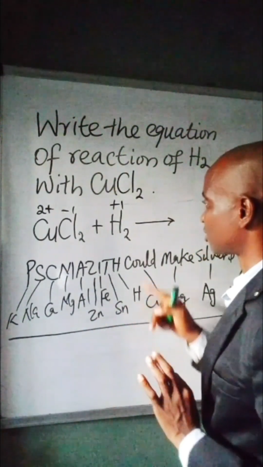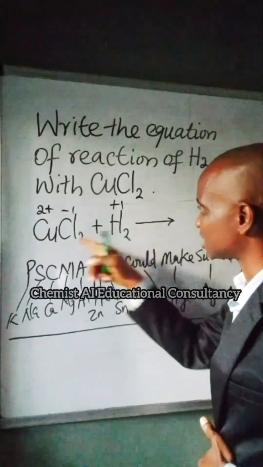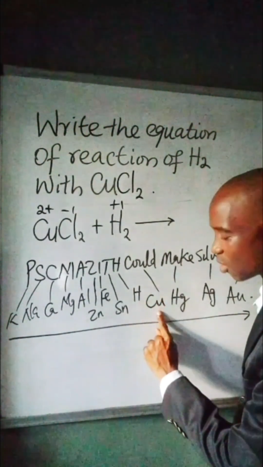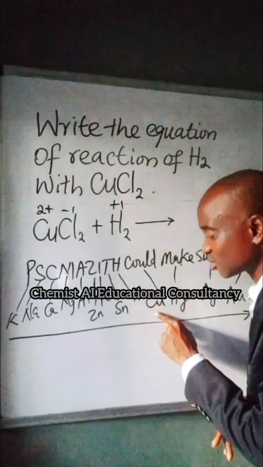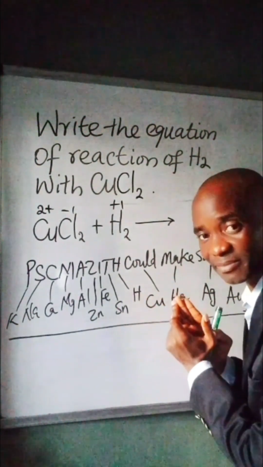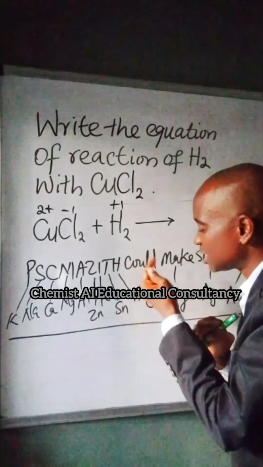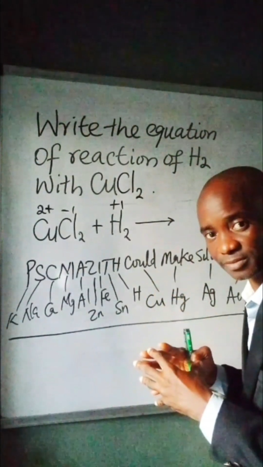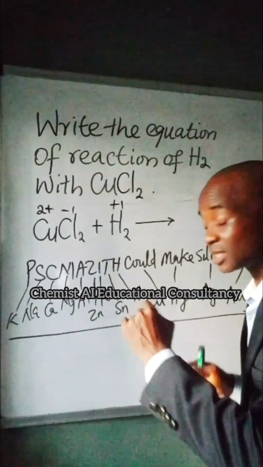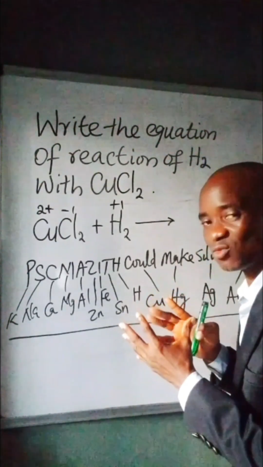So in this reaction, the competition is between hydrogen and copper. You can see that after hydrogen, you see copper, which means hydrogen can displace copper. But this is under a forcing condition because they are direct neighbors. The ability of hydrogen to displace copper is so small. And therefore, that brings us to reaction condition. You must add it with heat.